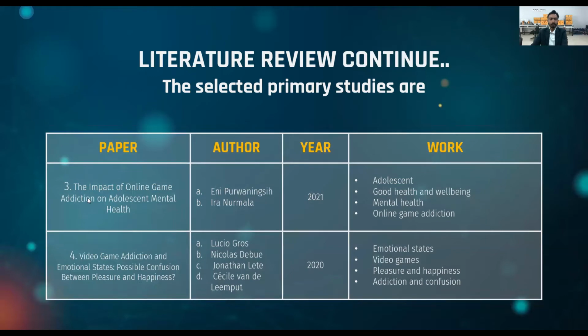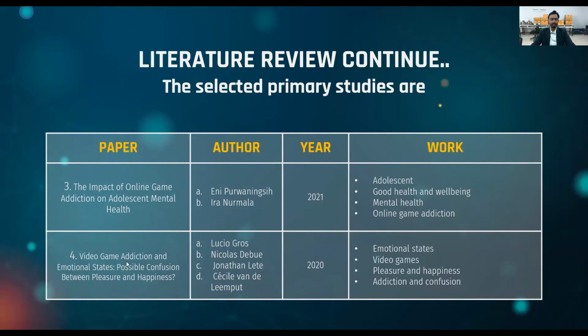The third research paper is The Impact of Online Gaming Addiction on Adolescent Mental Health. This paper was published in 2021, and the first point studied is adolescents, that is, how a player from child to adult plays a game and becomes addicted, and how it affects their health and well-being. The third point is mental health. The fourth one is online game addiction.